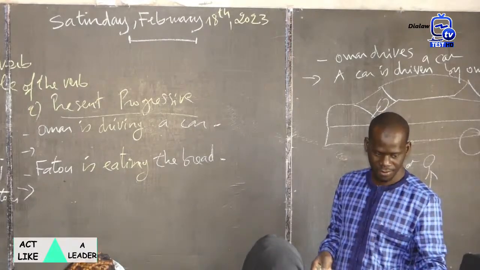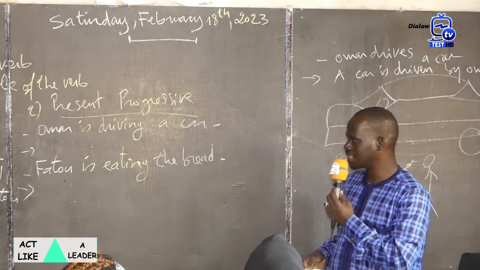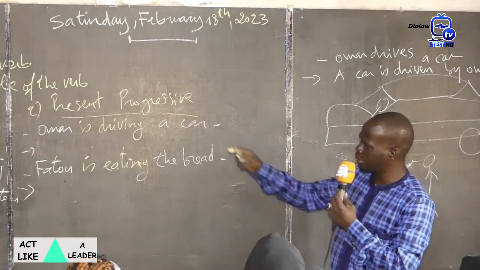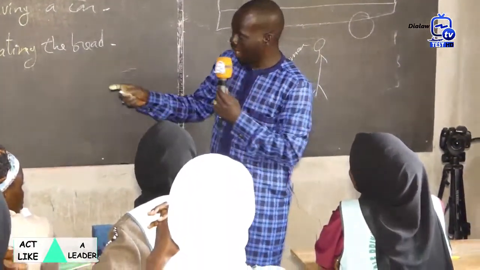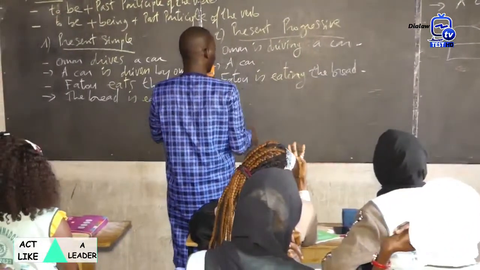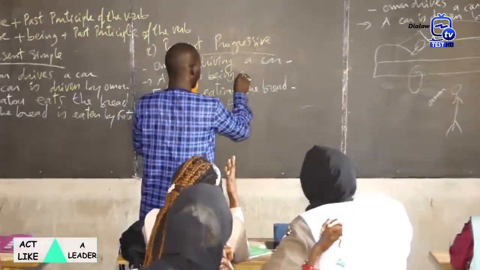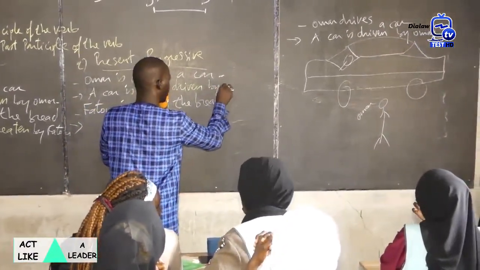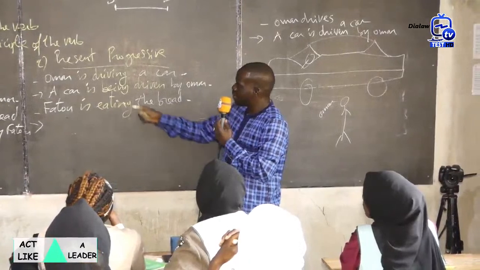Repeat. A car is being driven by Omar. Why being? Why do you put being here? So you say, a car is being driven by Omar. Okay? A car is being driven by Omar. Why do you put being here?